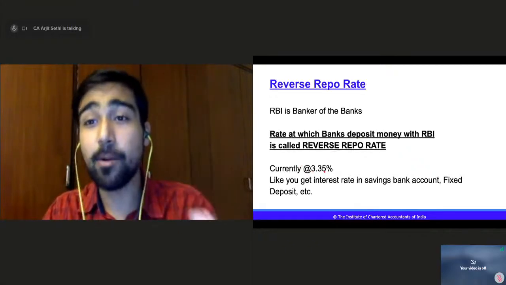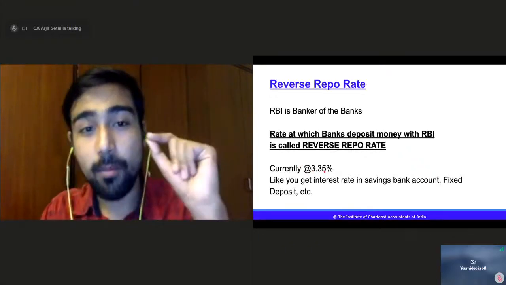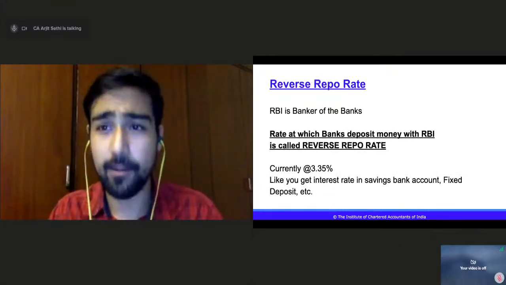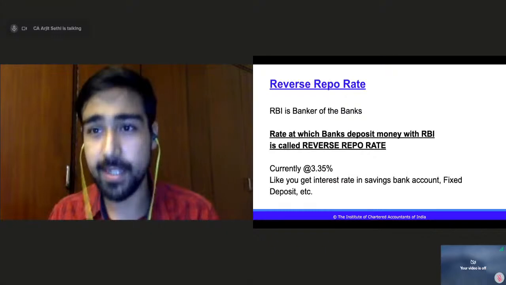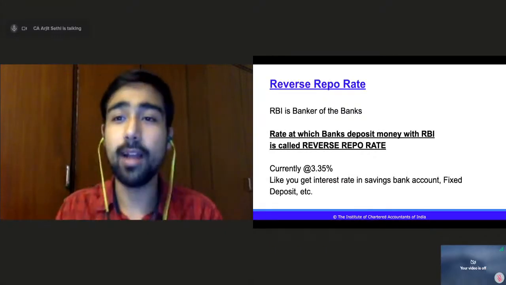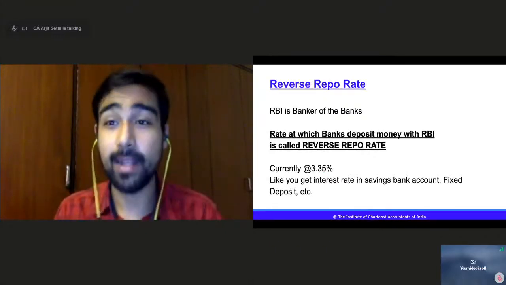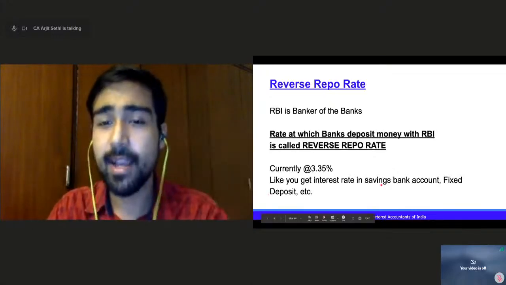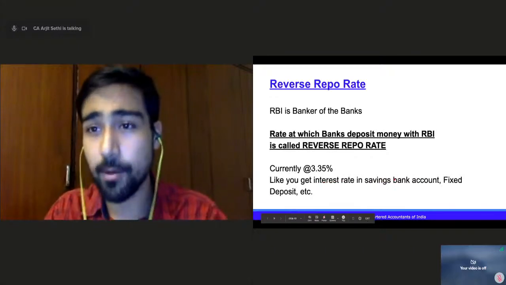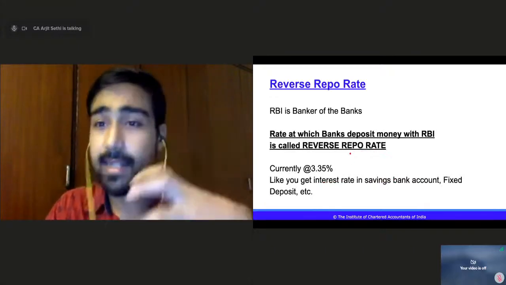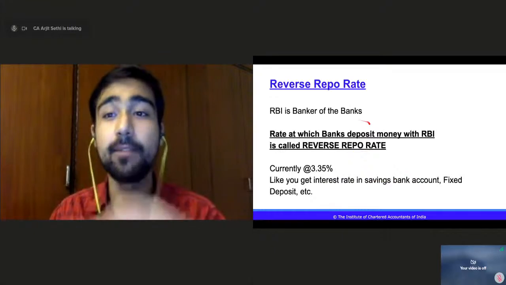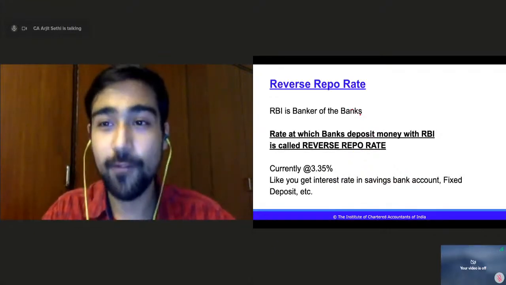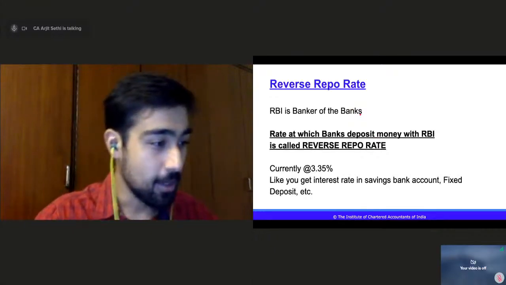So currently it is 3.35%. Now banks can borrow money at 4%, and when they deposit, they get 3.35%, right? Which is obvious, right? They will get less than what the RBI would charge them. That is how the banking system works, right? It is similar to how you get interest in your savings bank account or your fixed deposits, FDs, right? That is exactly what the reverse repo rate is between the RBI and the bank, because RBI is the banker of the banks, right? Okay.